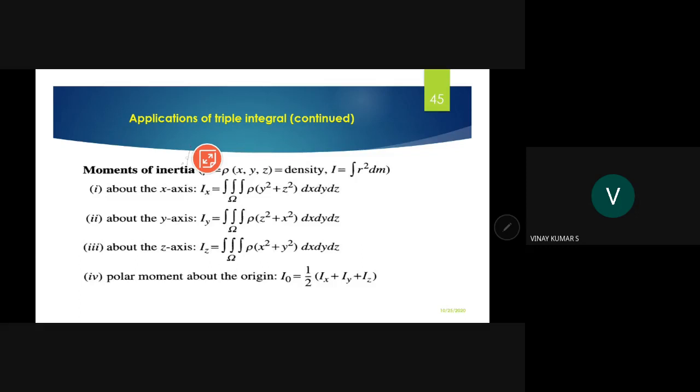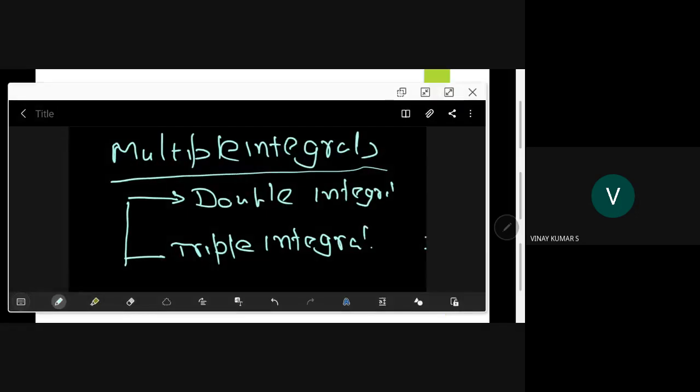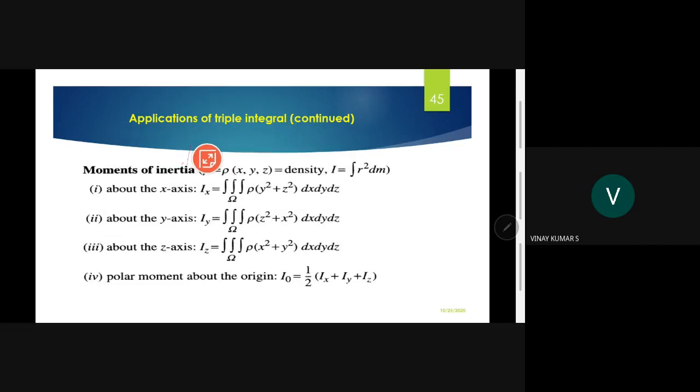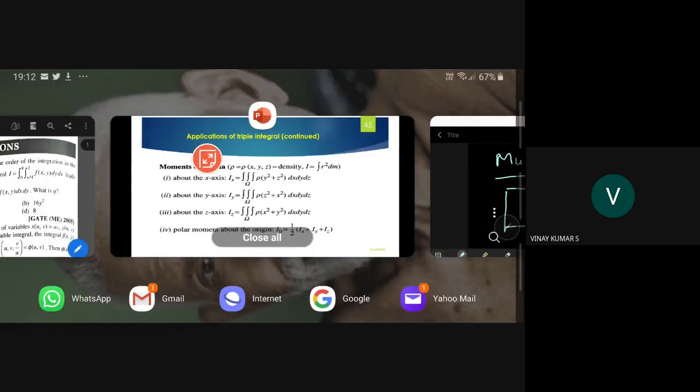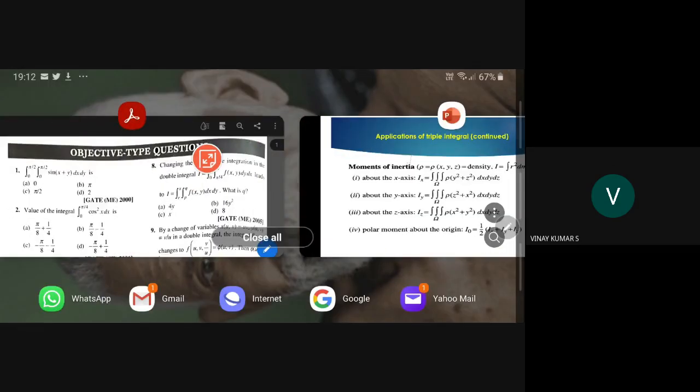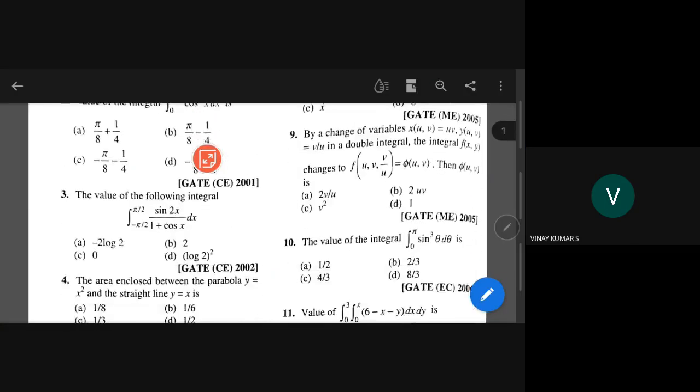But see here, why do we go to this question bank? Yesterday I shared one, and we are doing one question bank. In that question bank, all the questions are from double integrals only.